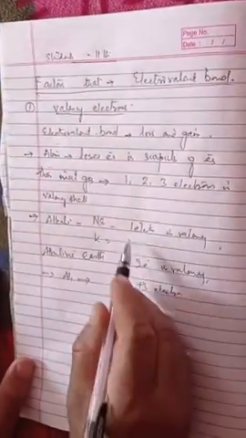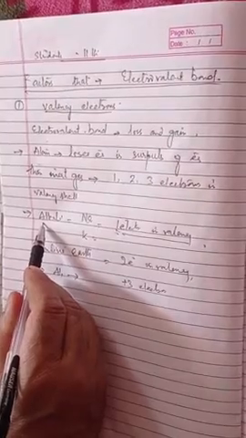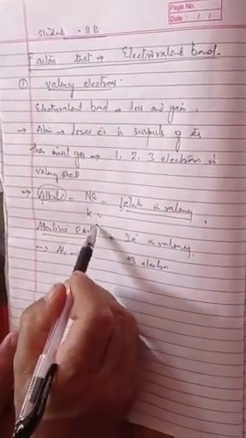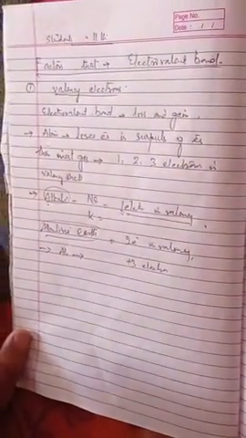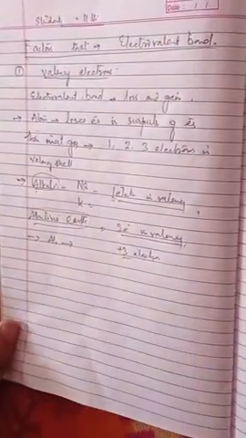So these 1, 2 or 3 electrons present in the valence shell: alkali metals have 1 electron, so they attain the nearest inert gas configuration by loss of electrons. Similarly, alkaline earth metals attain the inert gas configuration by loss of 2 electrons. Aluminum attains the inert gas configuration by loss of 3 electrons.